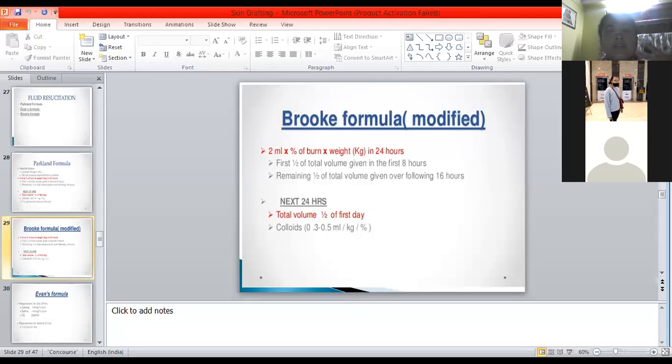In the Parkland formula we have seen that we can give glucose, but in the Brooks formula there is no mention of glucose, they are only completing with colloids, right? All right. Yes, ma'am.